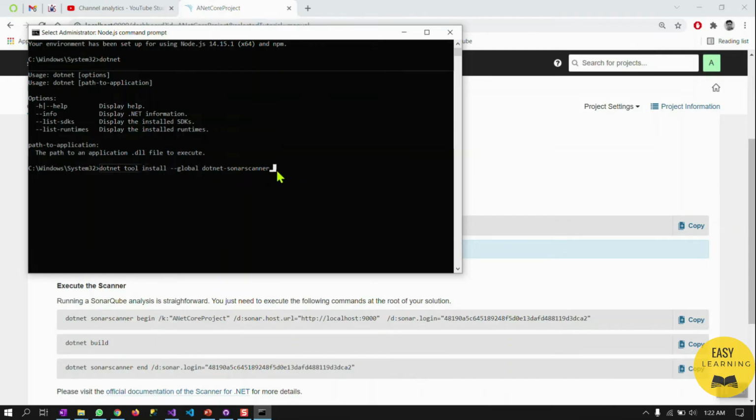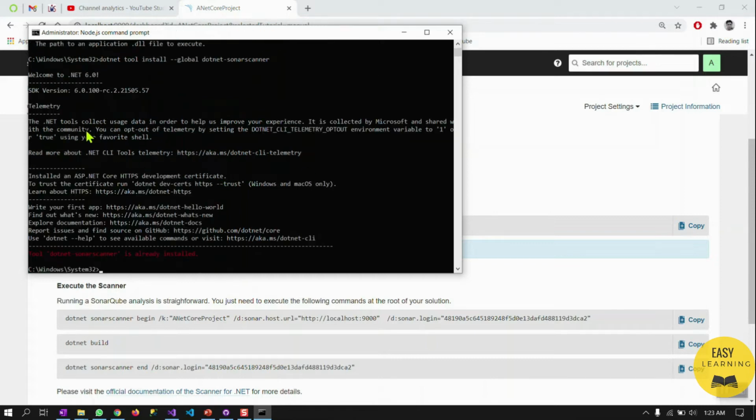Once you hit enter, it will install the .NET SonarScanner and make it available globally. So after that, whenever we run it from the project directory, the dotnet sonarscanner command is available. So let me hit run.